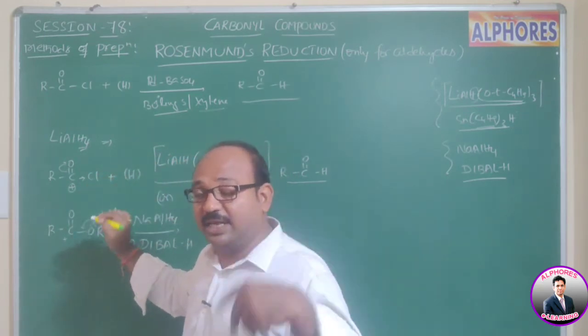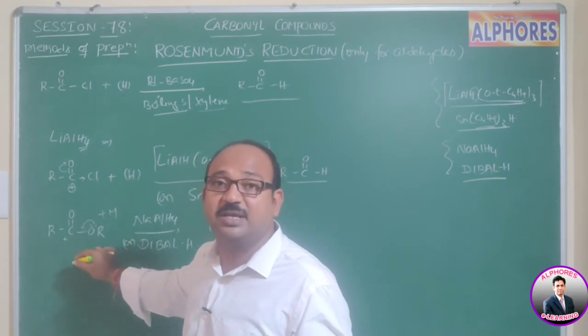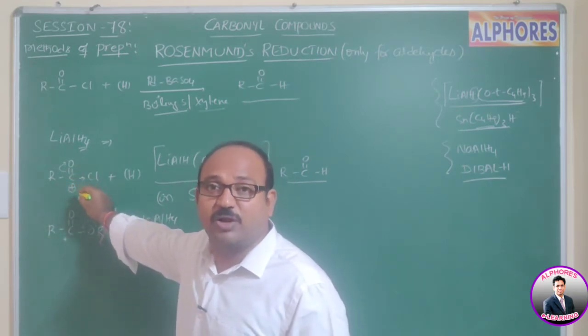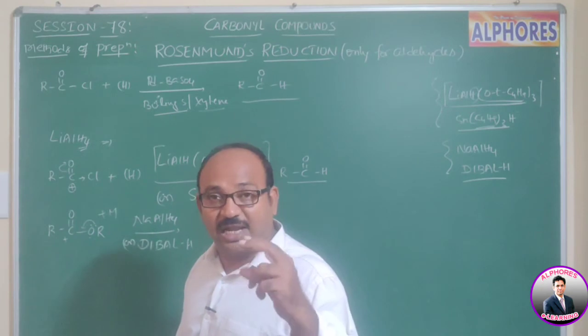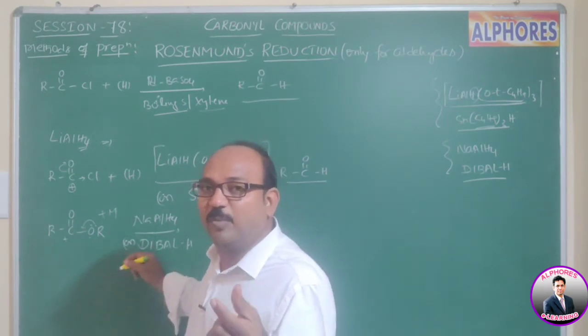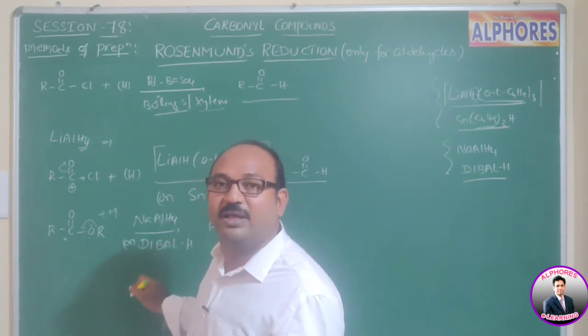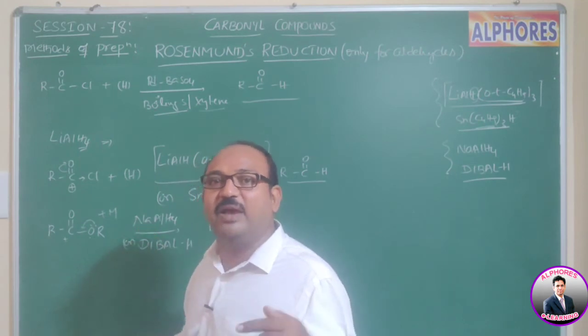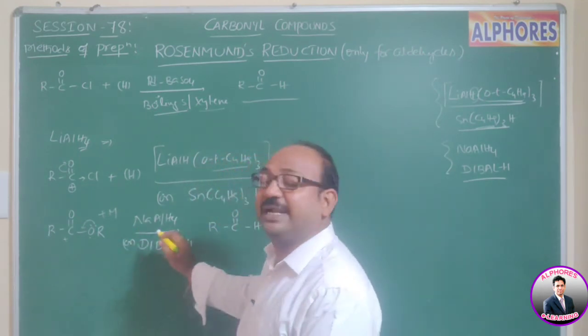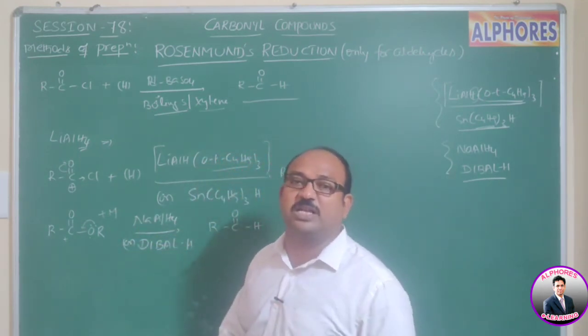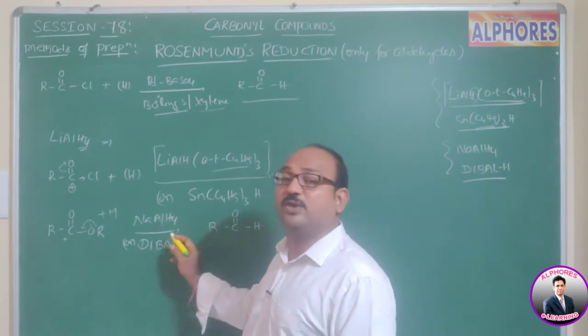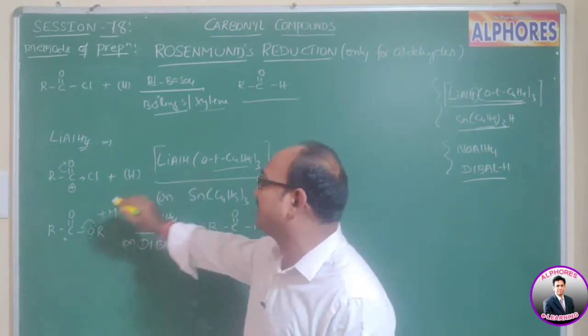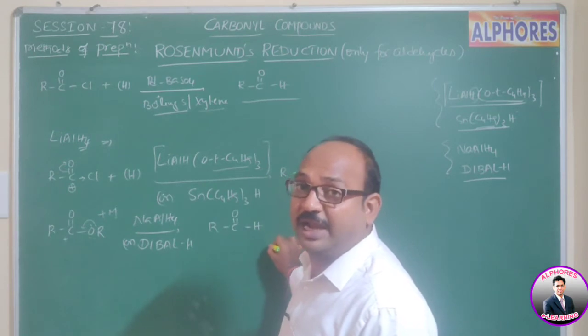For carboxylic esters, because compared to acid chlorides they are less reactive, little bit more powerful reagents are required. Hence we specifically use lithium aluminum hydride or DIBAL-H. So when we use that, the carboxylic acid derivative converts into aldehydes.